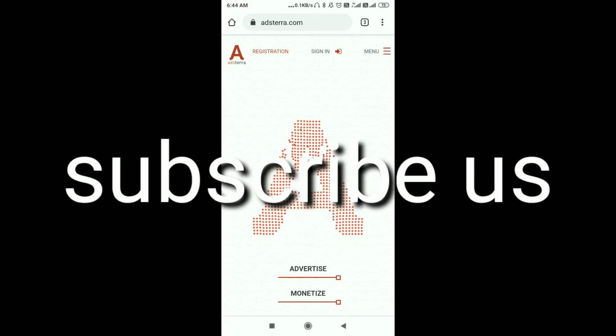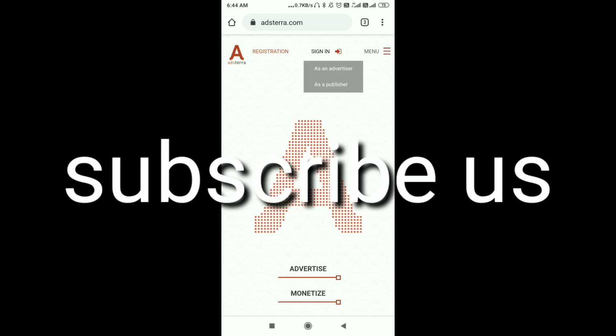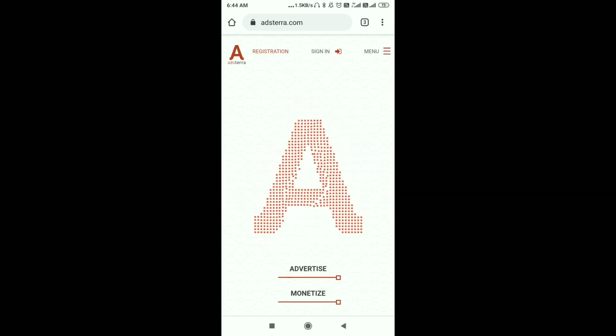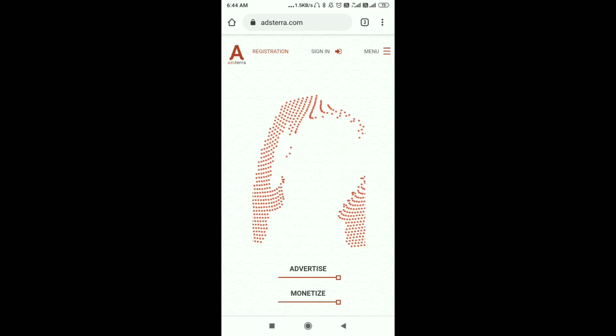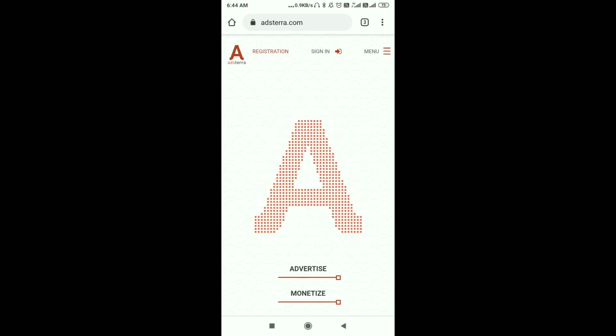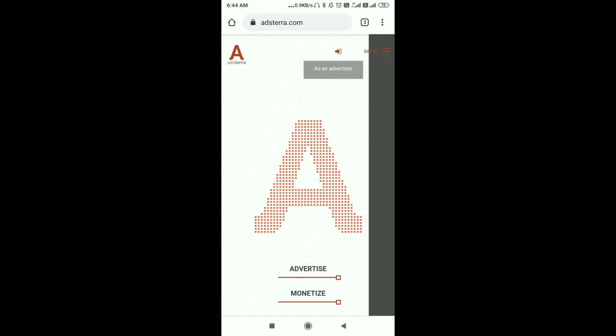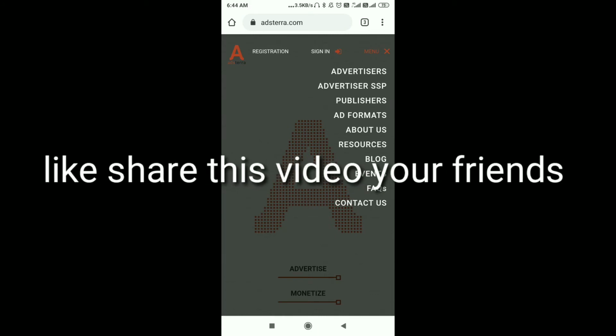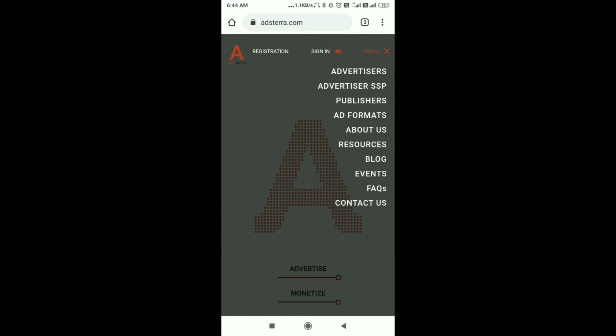It is one of the best sites to make money from your website. It is a very simple and easy process. If you're not getting approval from AdSense, then you can get approval from here. In a very simple option, you can take out the payments right here, and this is one of the best alternatives to AdSense. You can apply for your website and make money online through this.